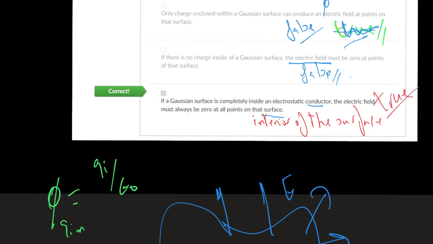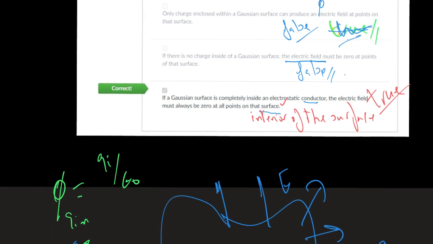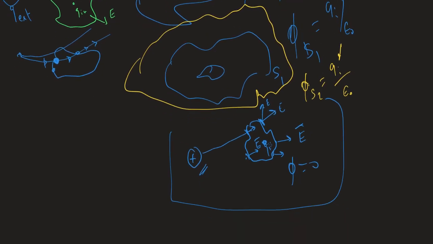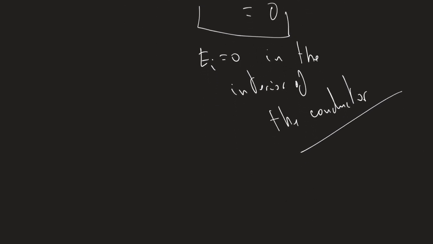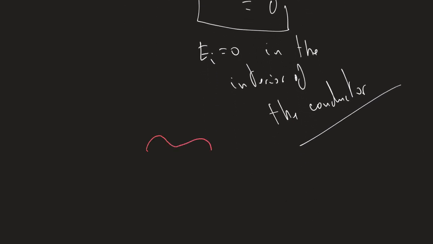But if it says just like this, I will be unsure, because the guy who created the question needs to understand something. What he needs to understand is that when you have a conductor, the charge lives on the exterior of the surface.